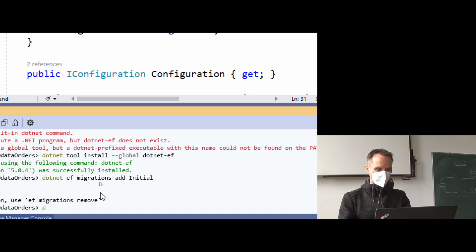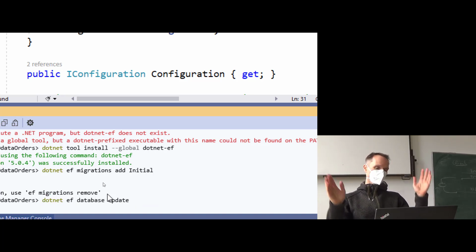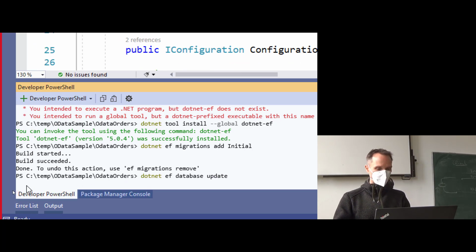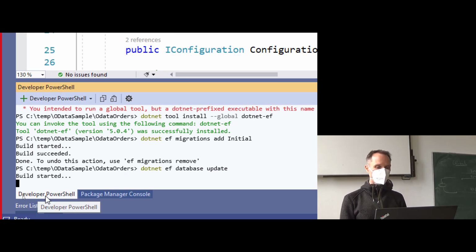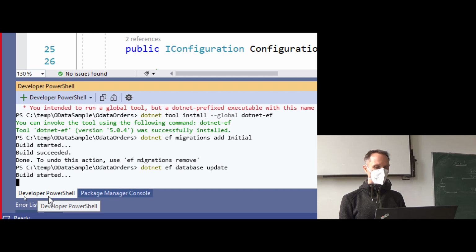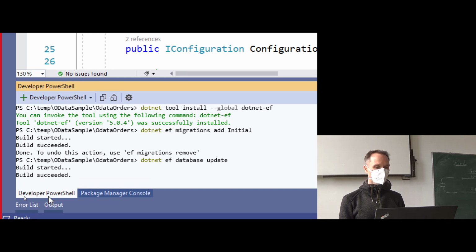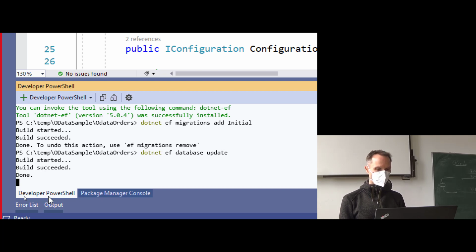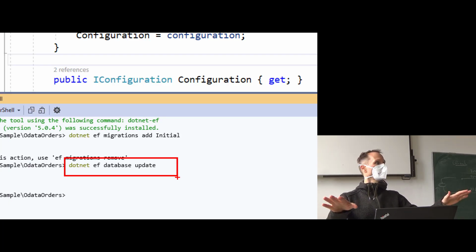Let's do that. dotnet ef database update. And if the demo gods are smiling, the database is going to be created, and we are, come on, good, done. Did it work? Did you get the database? Fine?